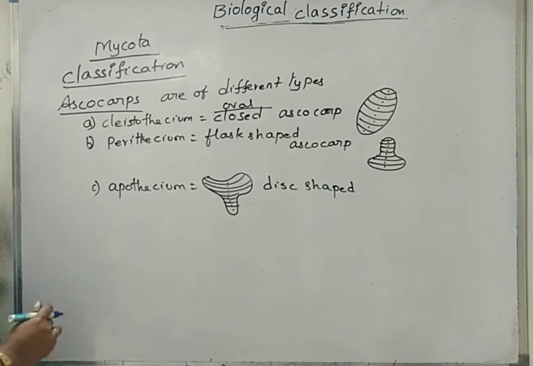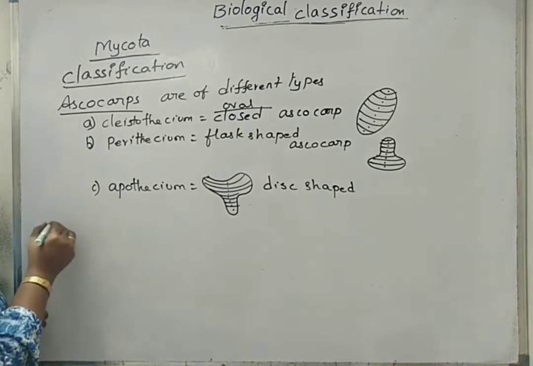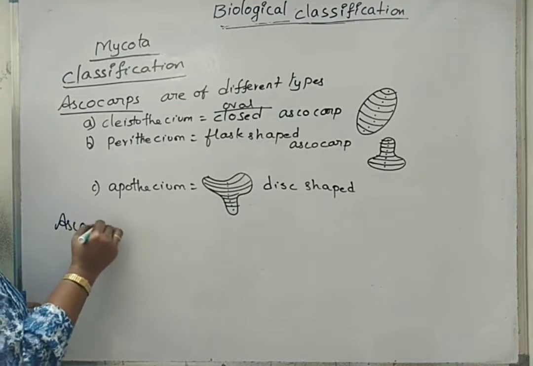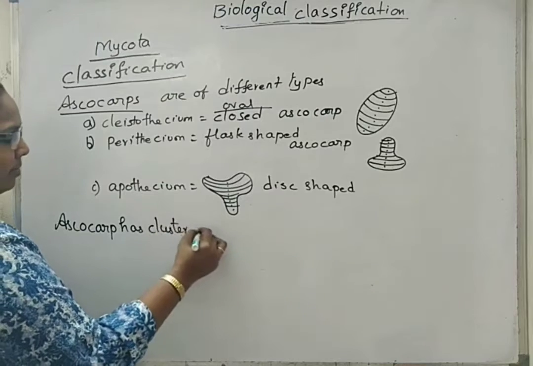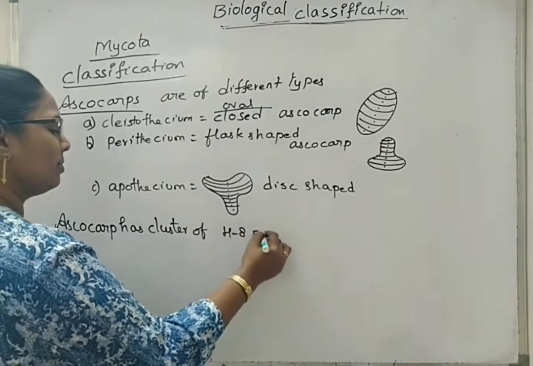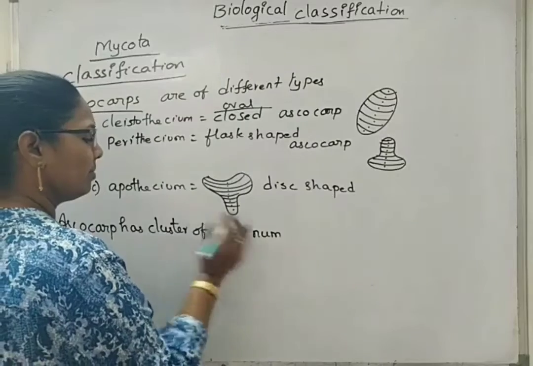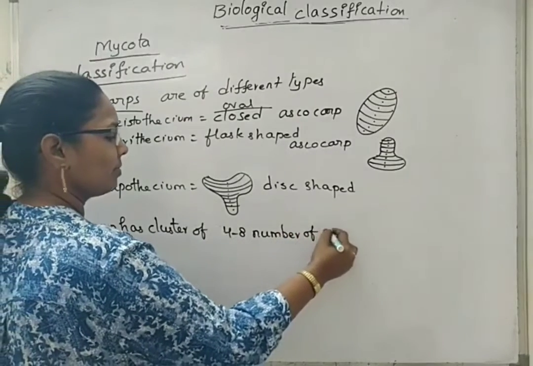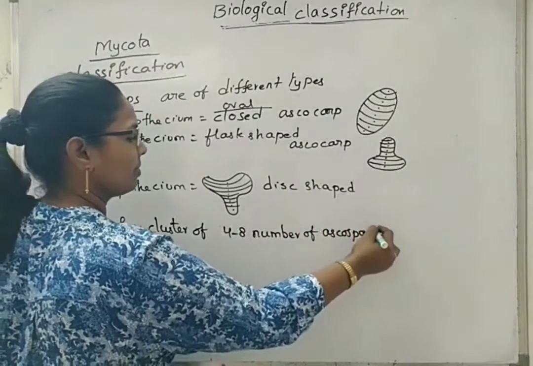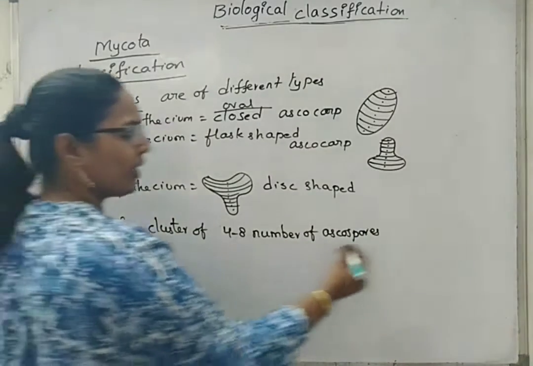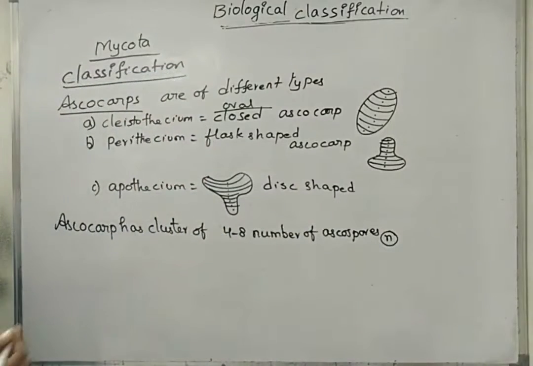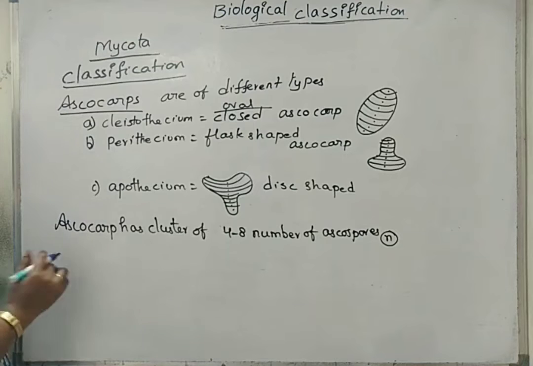An ascocarp has a cluster of 4 to 8 ascospores. All ascospores are haploid in condition, so I am representing with 1N.